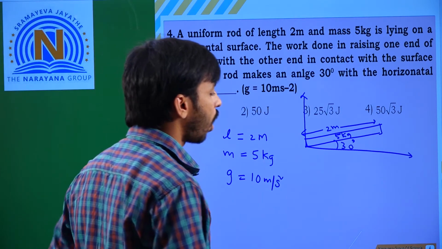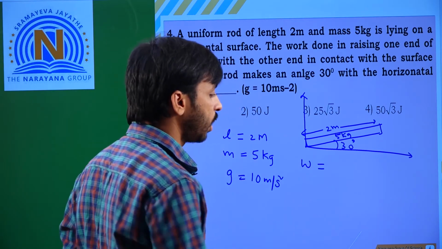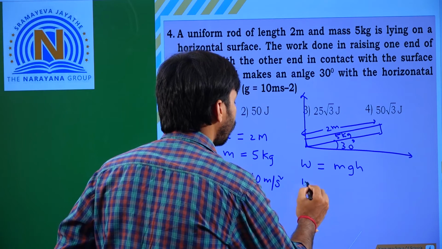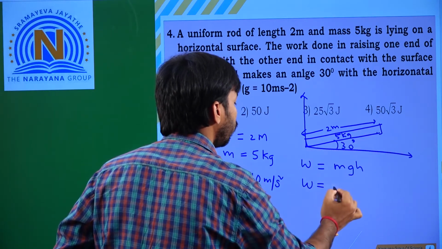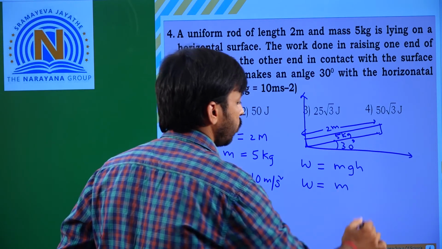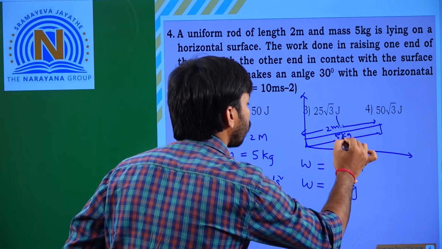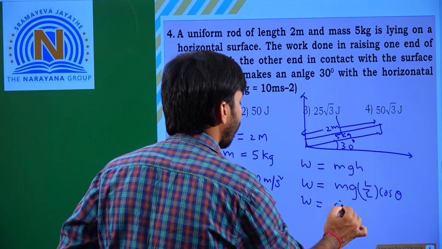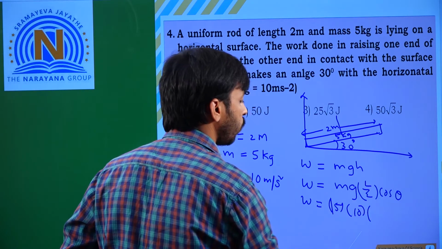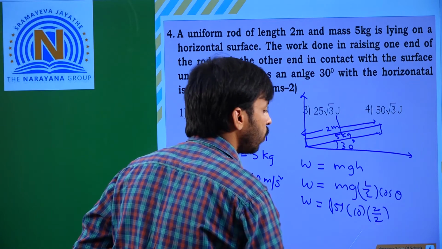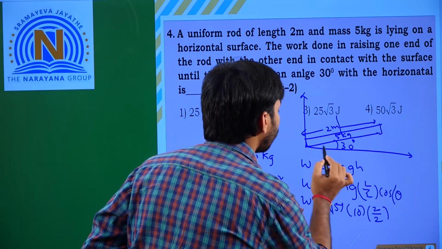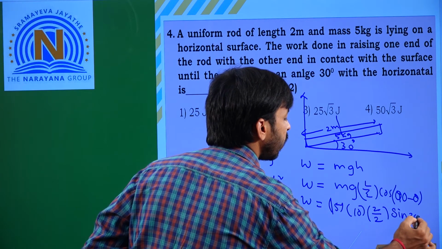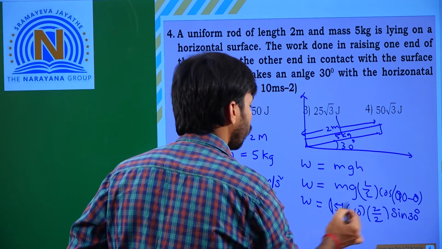So we want the total work done. W is equal to mgh, where h is L by 2 into cos of 90 minus theta, that is sin theta.